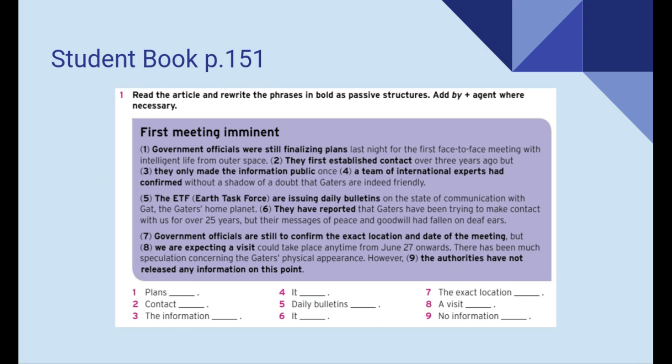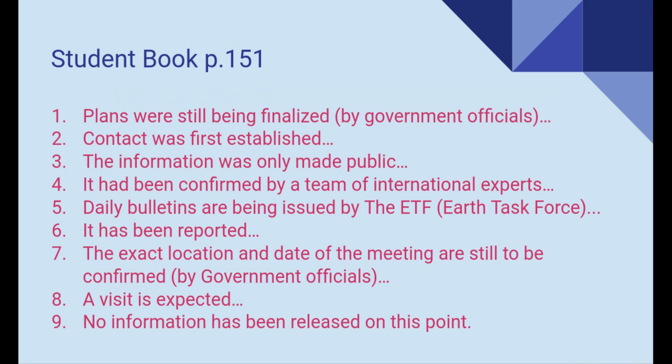Okay, let's go ahead and check our answers. So you should have number one, plans were still being finalized. By government officials was an option. 2. Contact was first established. 3. The information was only made public. 4. It had been confirmed by a team of international experts. 5. Daily bulletins are being issued by the ETF, Earth Task Force.